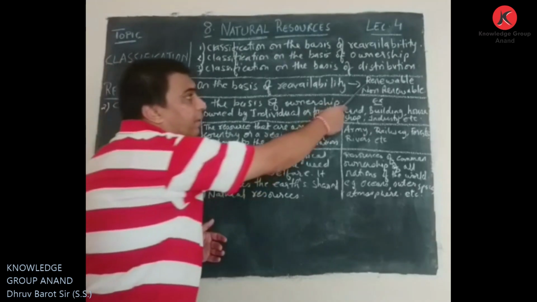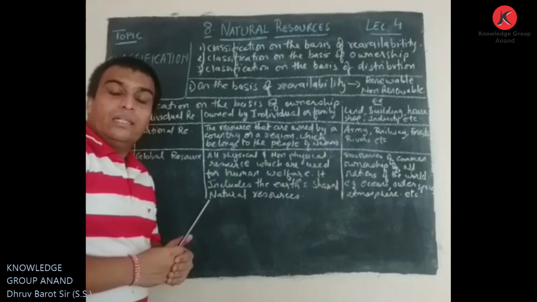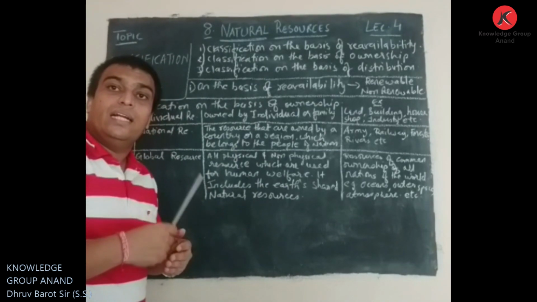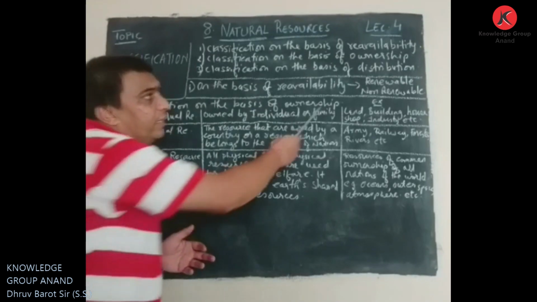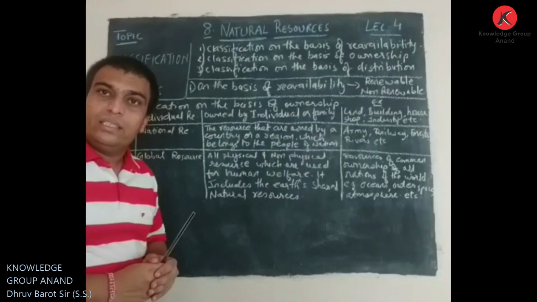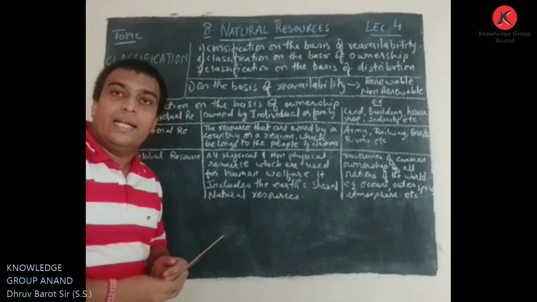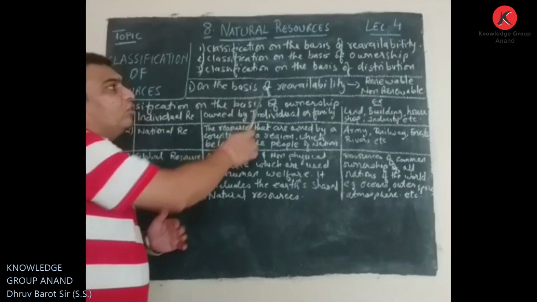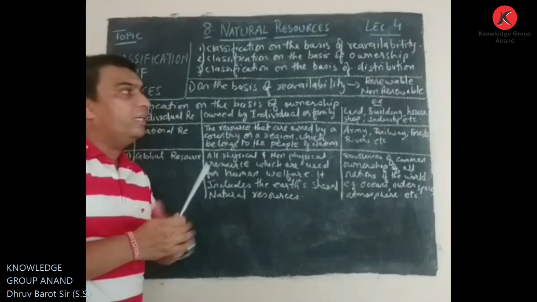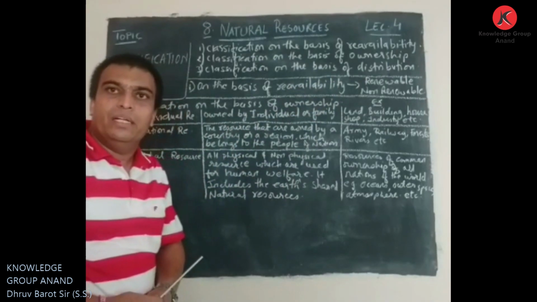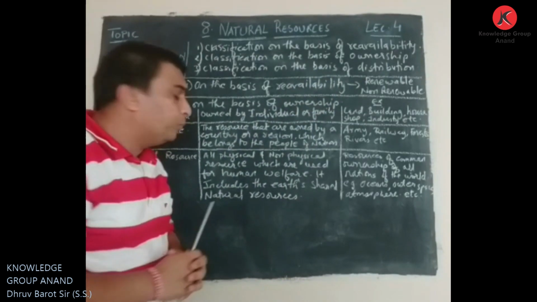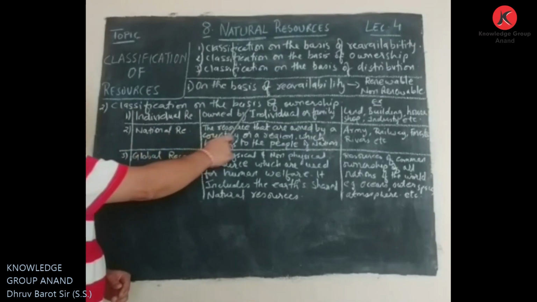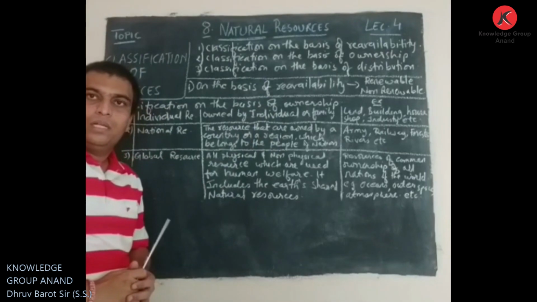We looked at examples of renewable resources like solar energy and wind energy. We also looked at examples of non-renewable resources like petroleum, coal and natural gas. So the classification on the basis of reavailability can be done as renewable and non-renewable resources. Now moving towards another important part, the second, classification on the basis of ownership.